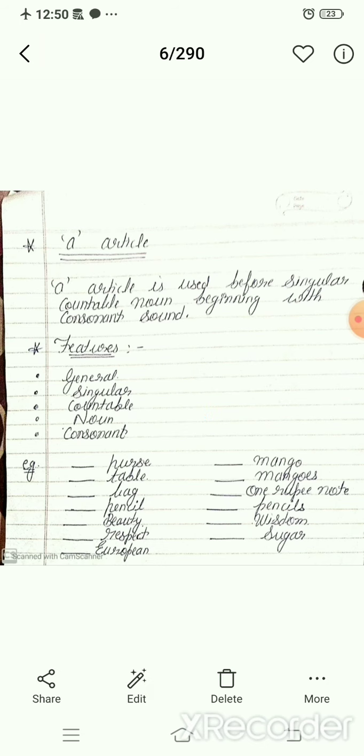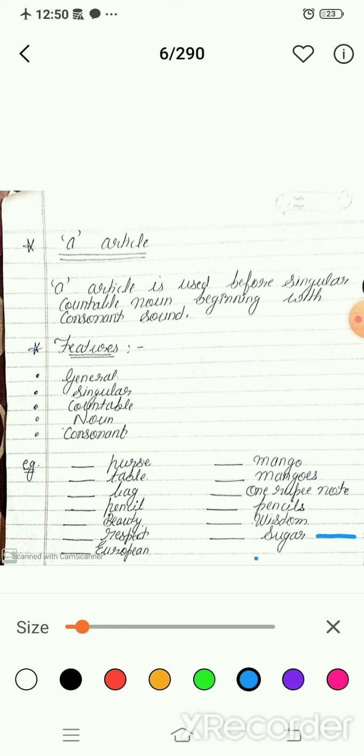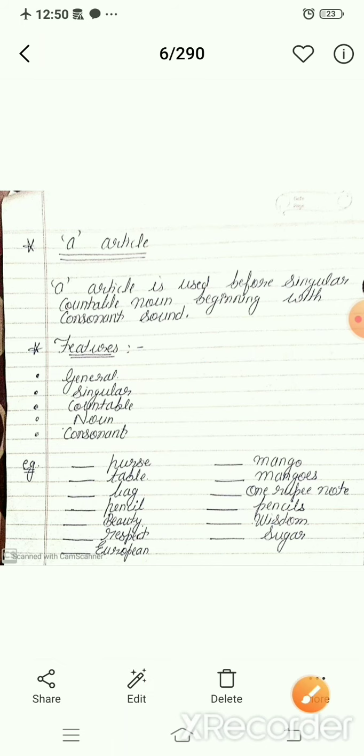The next word is sugar. Sugar is general, it is singular, it is a noun, a material noun, beginning with a consonant sound. But what problem do we have here? We can't count the sugar. Can you count the sugar? No, we can't count it. That's why no article will come here. Is it clear?